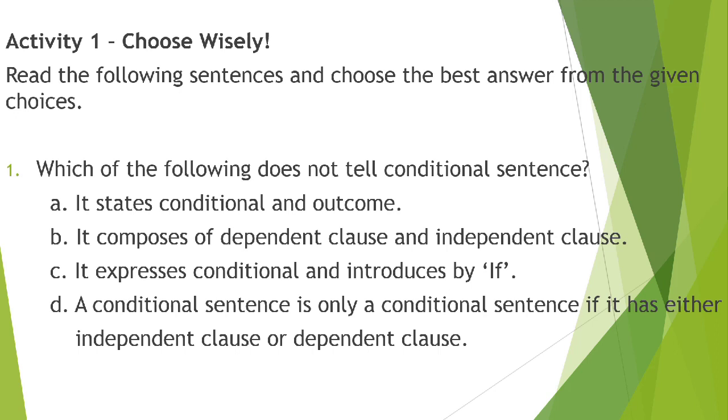Letter B, it composes of dependent clause and independent clause? Letter C, it expresses conditional and is introduced by if? And letter D, a conditional sentence is only a conditional sentence if it has either independent clause or dependent clause.